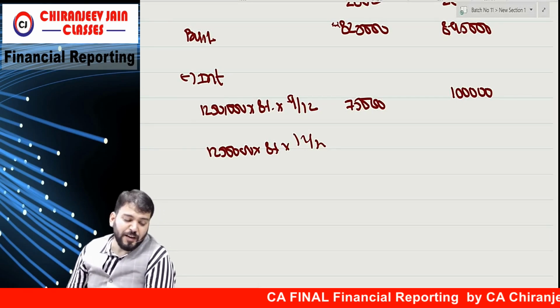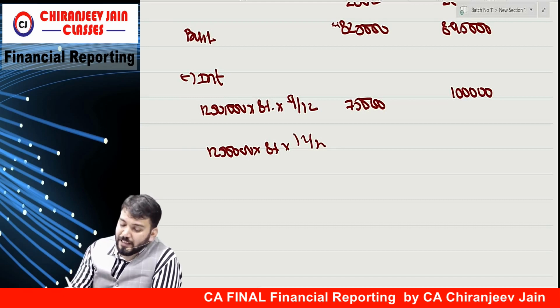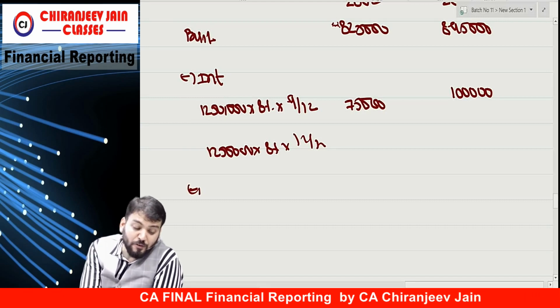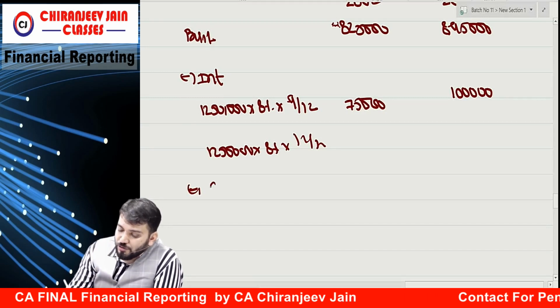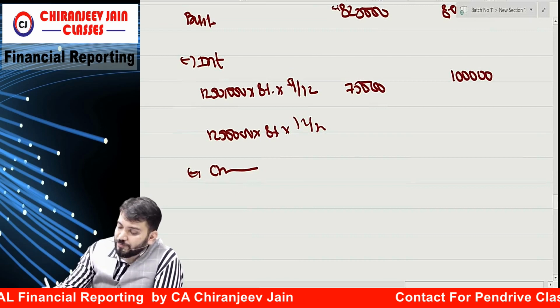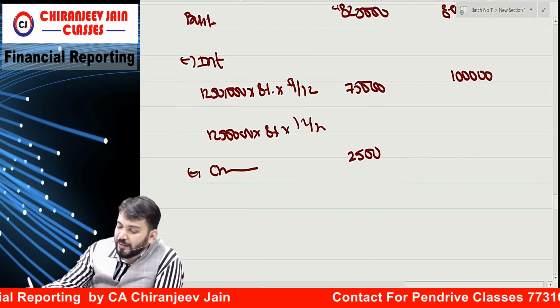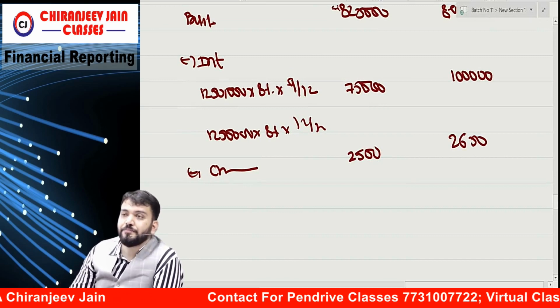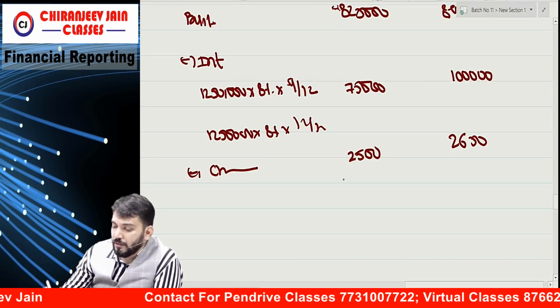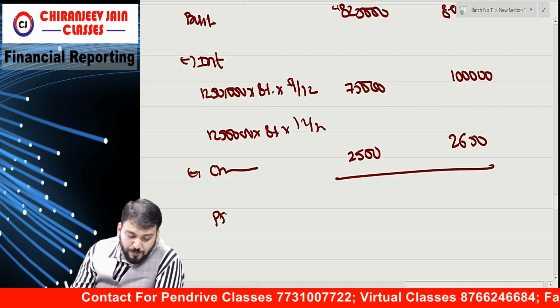And changes in the fair value of embedded derivative. So they have given amounts as losses. So changes in the fair value losses are 2,500 and 2,650. Correct. This will become profit before tax.